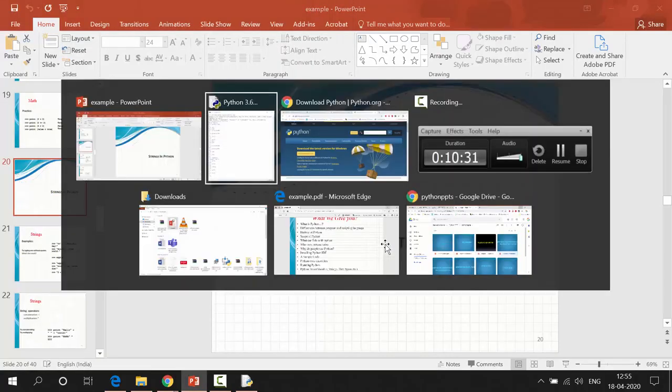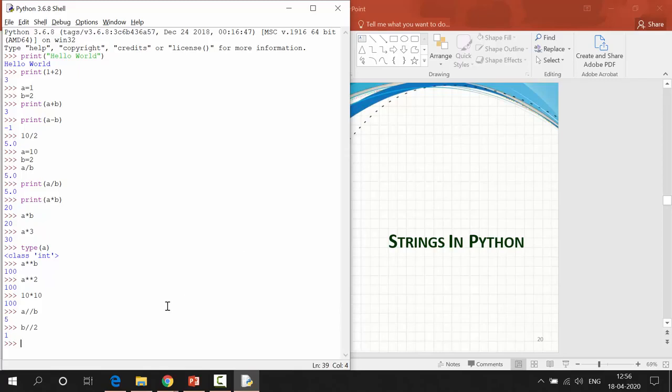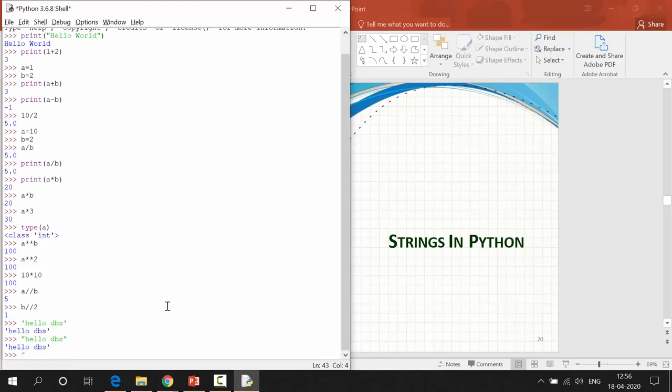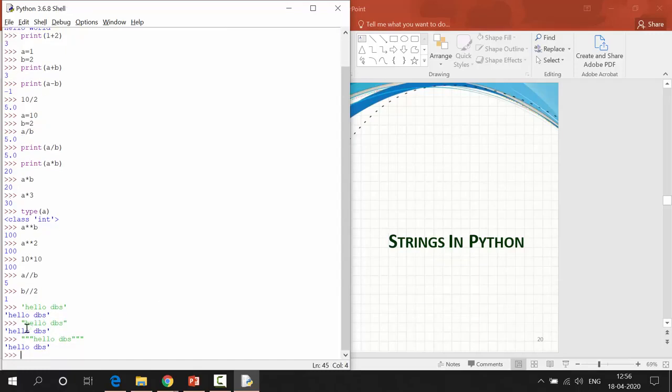Next, strings in Python. We can declare strings in Python within quotes. We can declare Python strings in 3 types: single quotes, double quotes, and triple quotes. First I am showing you single quotes: Hello DBS. See, it is a single quote string representation. Now I am declaring double quotes: Hello DBS. Now I am declaring triple quotes: Hello DBS. Now I am also getting triple quotes.